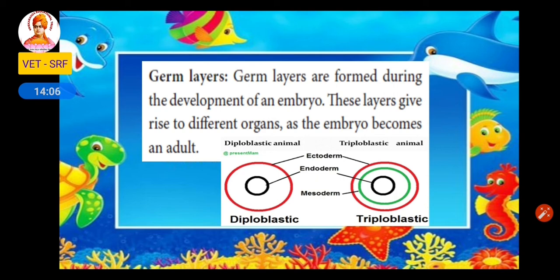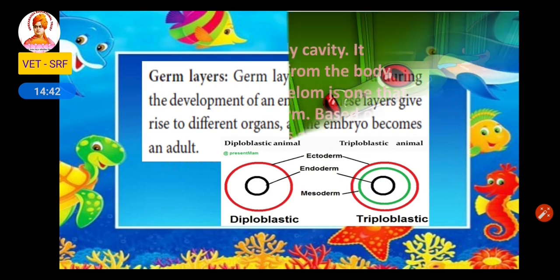Based on the germ layer, the animals are classified into two categories, diploblastic and triploblastic. Diplo means two, triplo means three. Two germ layers: ectoderm, endoderm. Three germ layers: ectoderm, endoderm and mesoderm. Ectoderm is the outermost layer and endoderm is the innermost layer. In between the ectoderm and endoderm, mesoderm is present. So these are the different germ layers present in an organism.